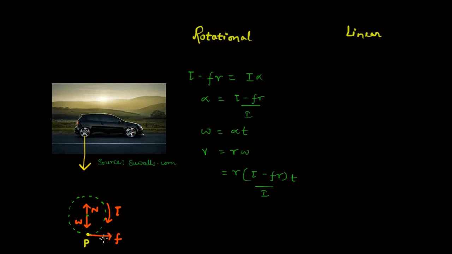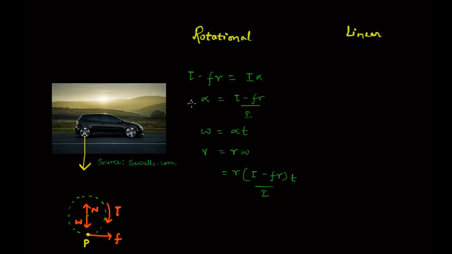So what is the torque due to friction? That is equal to force times the radius of the wheel. So the net torque on the wheel will be tau minus Fr. That is, the net torque is equal to the moment of inertia of the wheel I into alpha. And here again, to repeat, we are considering all the four wheels together, right? The same analysis could be done on each of the wheels, but we are assuming that the analysis we are doing on one wheel takes into account all the four wheels together.